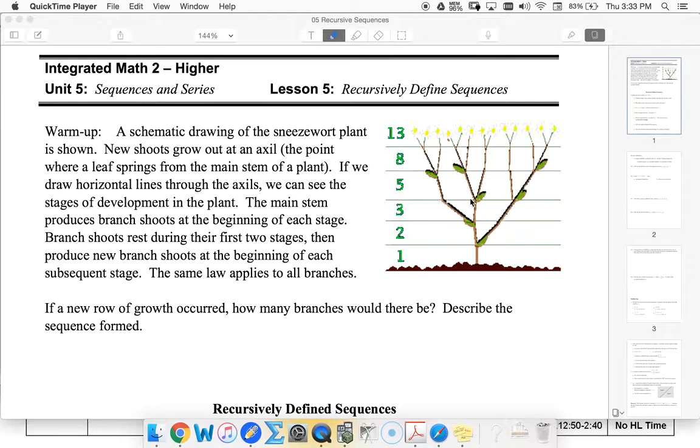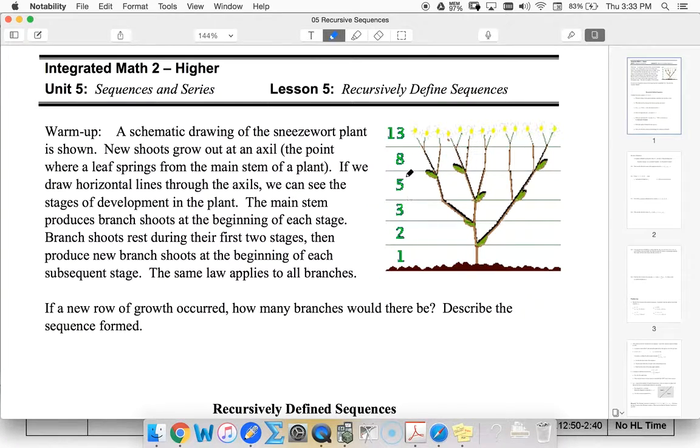So from our 3, every branch that was existing, then we have a leaf and we get 2 new branches. And so this time we had 5, and then up to 8, and then up to 13. So thinking about this sequence, if we wanted to try and say that it's arithmetic, then it would be add 1 each time, but then that fails here. If we wanted to say geometric, we'd multiply by 2 and we fail here. So this is something that's different.